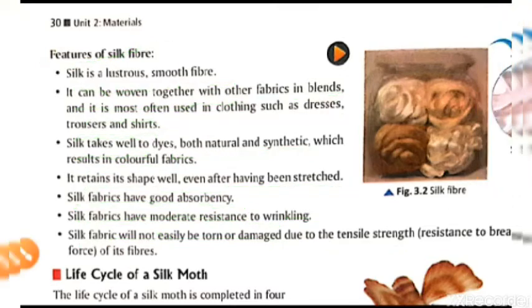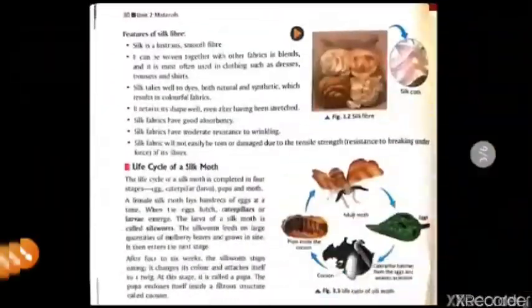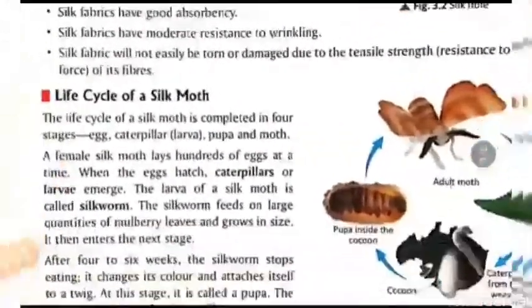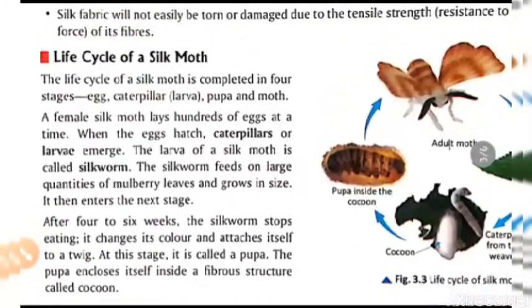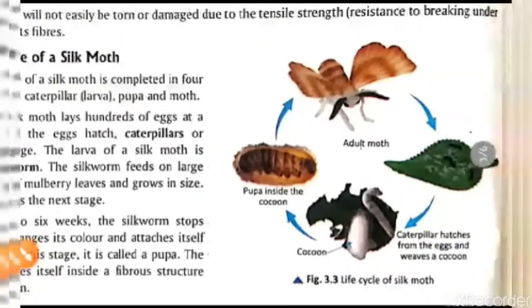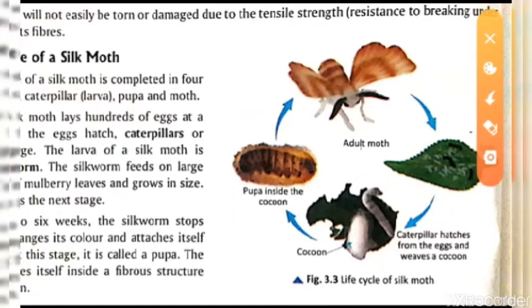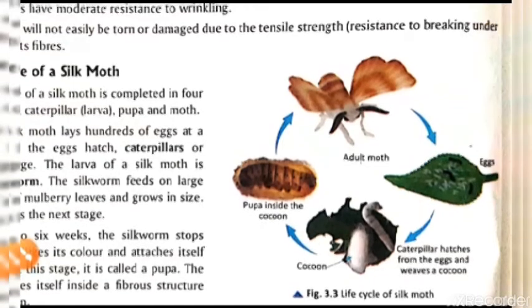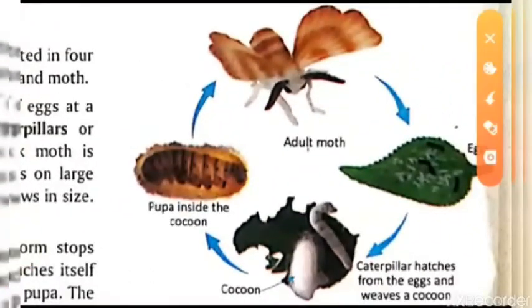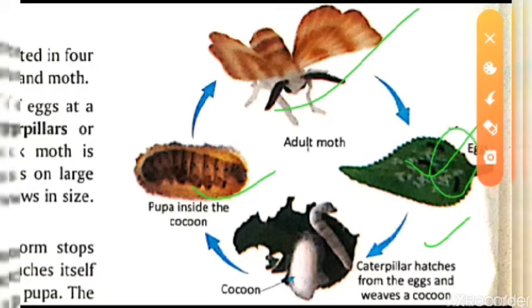The other thing is the life cycle of the silk moth. I would like to show you the picture. From here we can see that there are 4 stages of the silkworm. The first one is the egg, the second is the caterpillar, the third is the pupa, and the fourth is the adult moth.